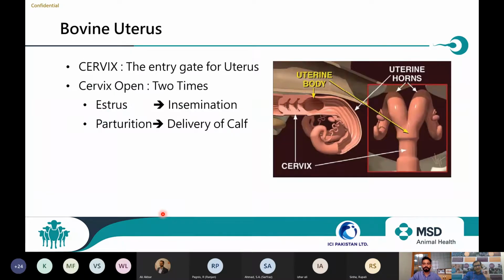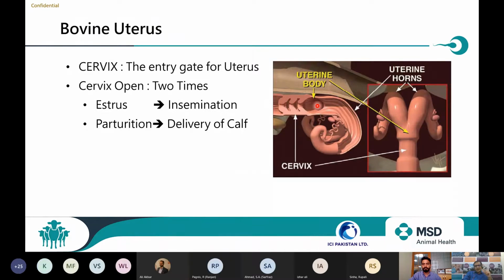Now come to the uterine infections. If we look briefly at the cervix, as you all know, it is the gateway to the uterus. Anything which goes inside the uterus has only one way, to pass through the cervix, whether it is semen or infection. There are also reports of infection reaching the uterus through the blood, but at this moment we are considering the majority of infections, which pass through the cervix.